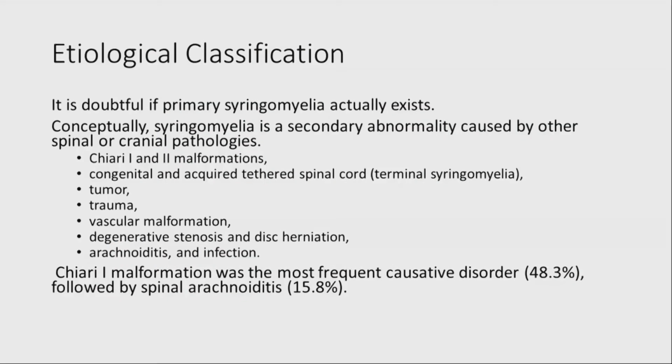Others are tumor, trauma, vascular malformation, degenerative stenosis, arachnoiditis, and infection. In some literature, they say infection is the predominant cause. Like in our situation, post-infective arachnoiditis may be one of the important causes of syrinx.